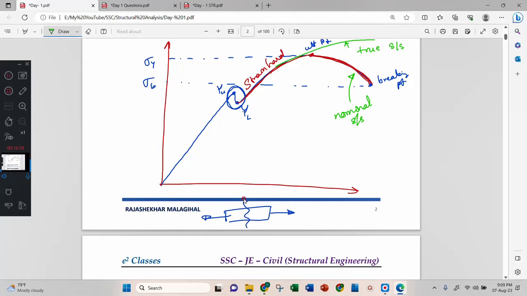In the true stress strain curve you will consider the actual area. In the nominal stress strain curve you will consider the original area. This is very, very important. Here actual area, and here you will consider original area.